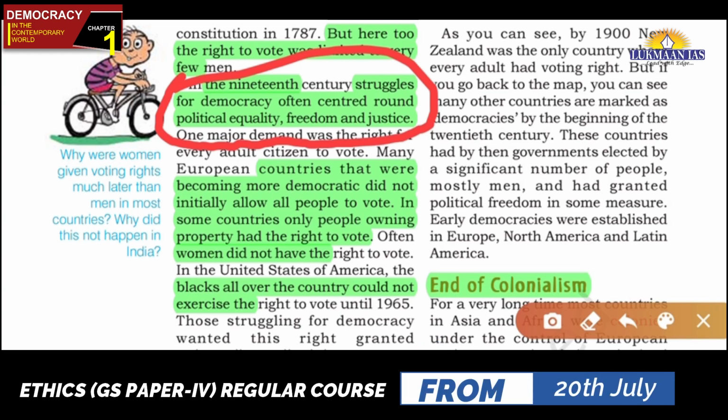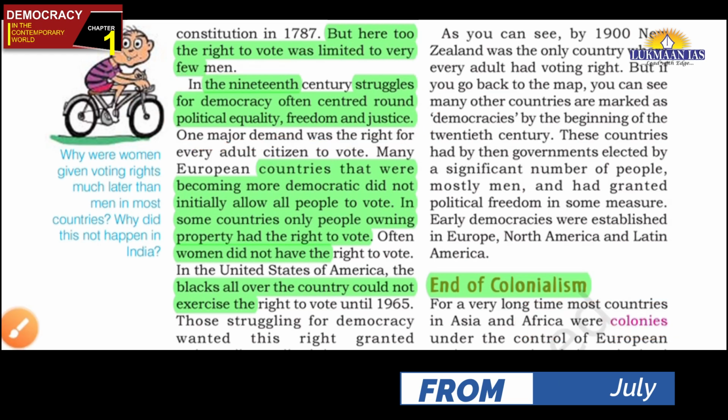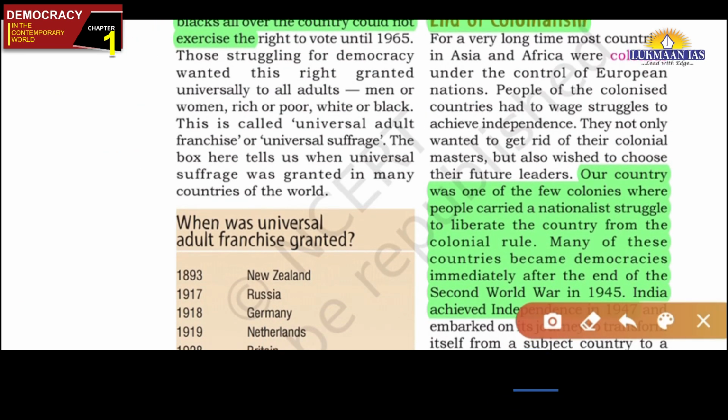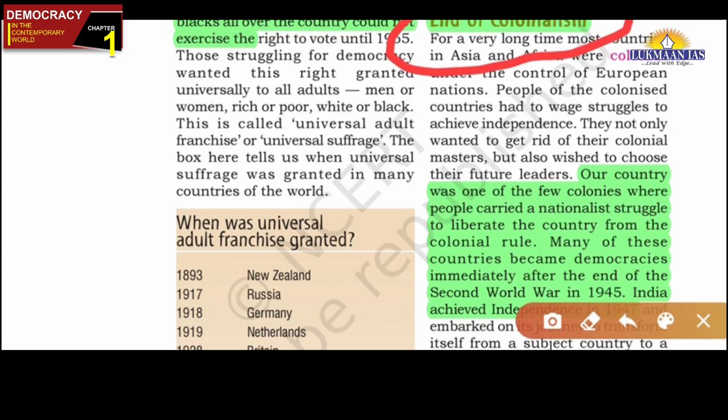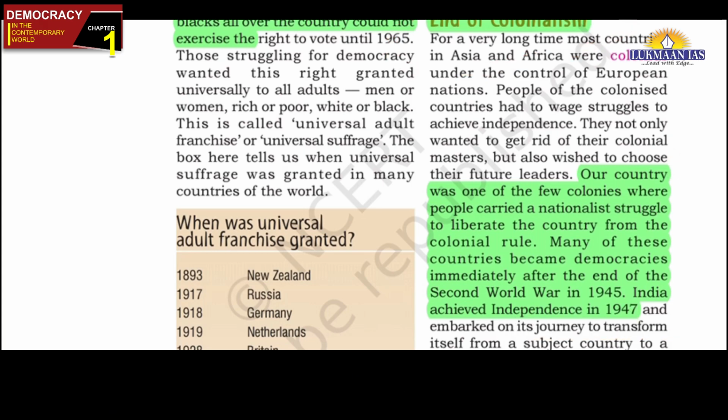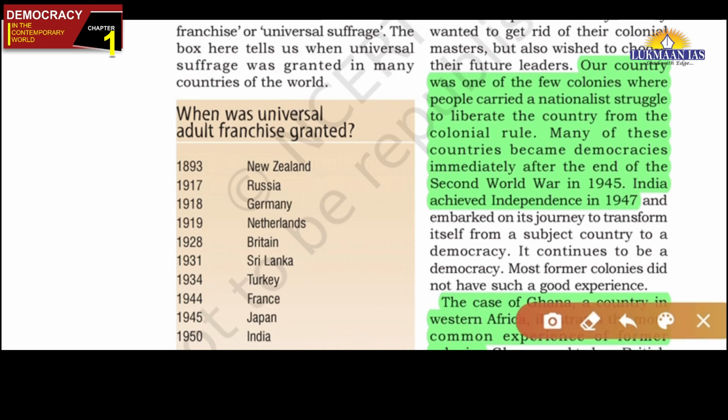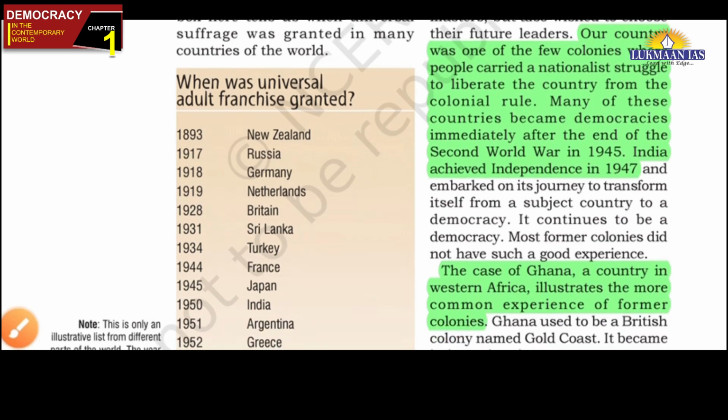Then comes the second phase of this expansion of democracy, that is the end of colonialism. There was decolonization, and then more and more countries became independent, and they were opting for democracy. India, also being a newly independent country, adopted democracy. Similarly, other countries also, many Latin American countries, African countries. But in case of India, we can see that it has been very successful, but it has not been successful in all cases. And in fact, we can take one example of Ghana.